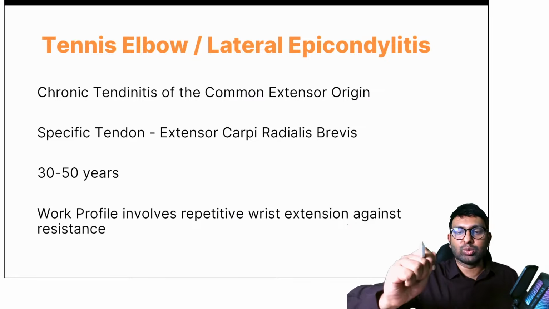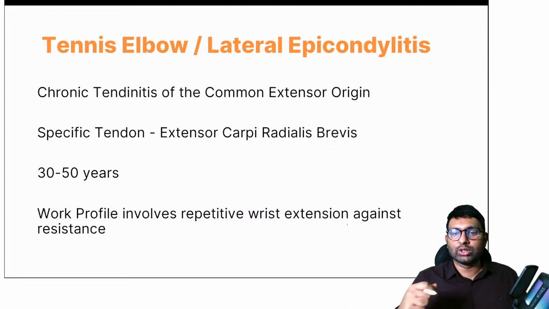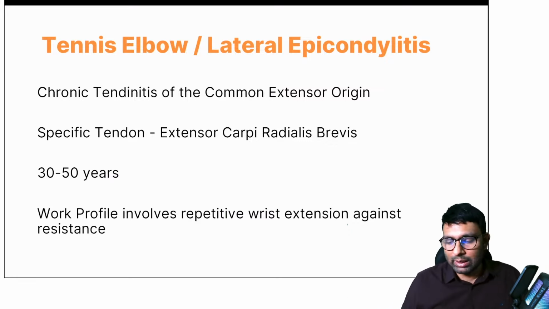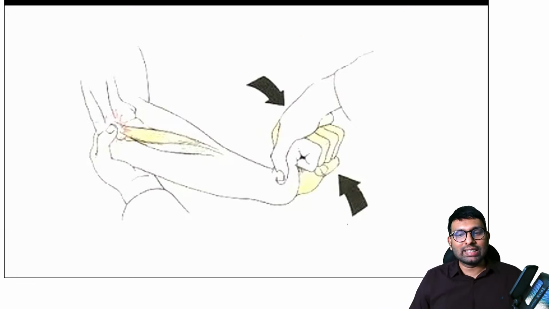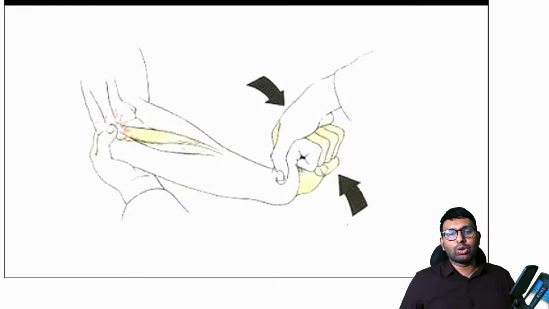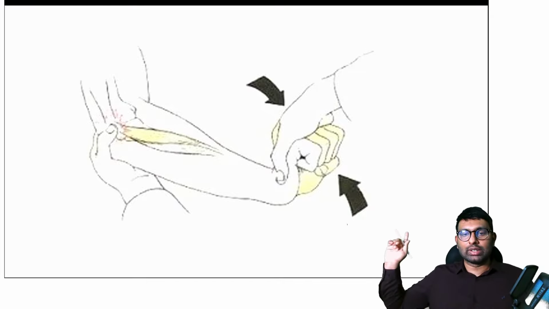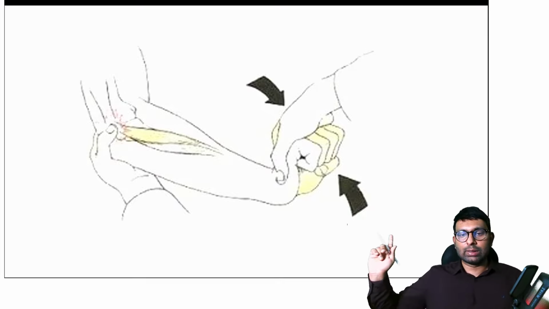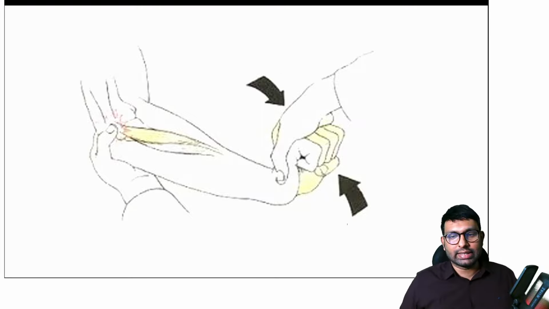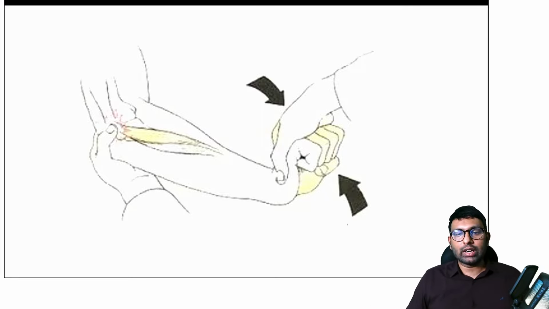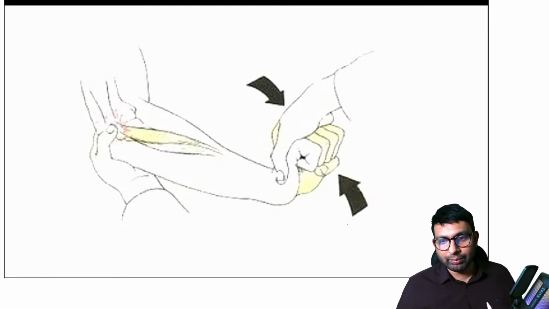No, same wrist extension movement whenever you're doing different movements also, you will start getting this tennis elbow kind of pain. Okay, so what is the test that we do in tennis elbow? Anyone would like to answer? I'm showing you also what this is, the test that is done in tennis elbow. I showed you in the table as well. What do you think is the test that we do? There are two tests. If you can answer one of it also, I'll be happy. If you can answer both, amazing.